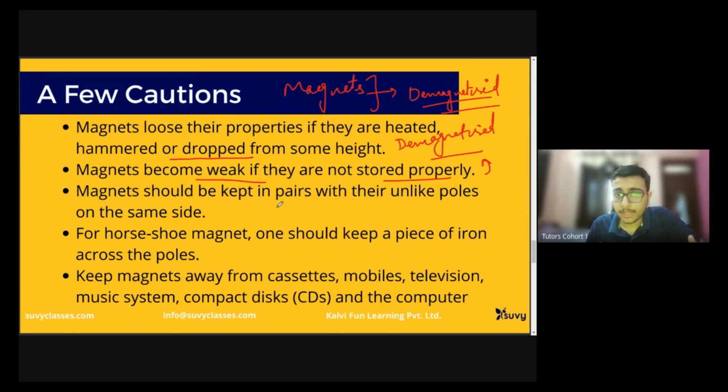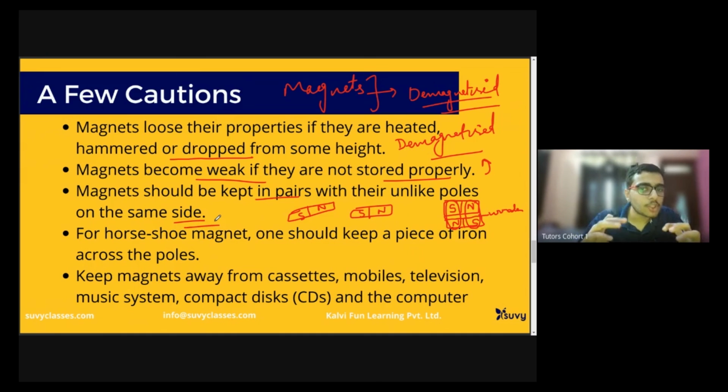Magnets should be kept in pairs. How will we keep them in pairs? If I have a magnet, north south like this, and another magnet, north south like this, I will keep both the magnets together like this with a small wooden block here. And just see carefully, north pole here, south pole here, south pole here, north pole here. Opposite poles should be kept together to retain magnets for a longer time. If not kept like this, they may lose their magnetic properties. So with their unlike poles on the same side, we should keep both the magnets together.